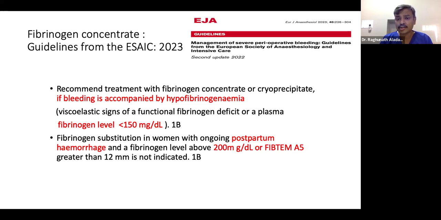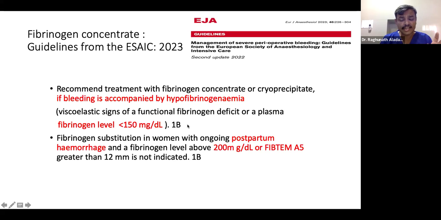European Society of Anesthesiology and Intensive Care in respect to management of severe perioperative bleeding. This guideline mentions not only the use of factor concentrate, but also when to transfuse hemoglobin blood, when to transfuse platelets, when to stop aspirin, when to stop clopidogrel, when to restart all newer oral anticoagulants. All those gray areas he discussed very clearly and came up with good guidelines. We can go through these guidelines.